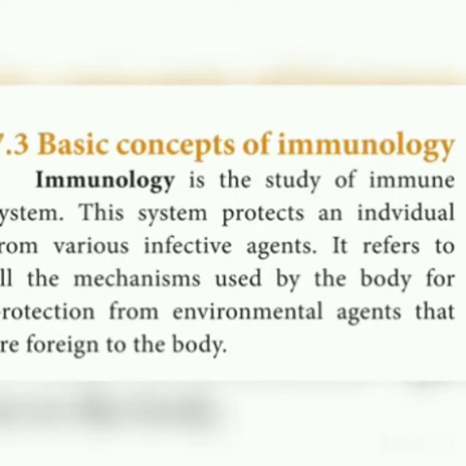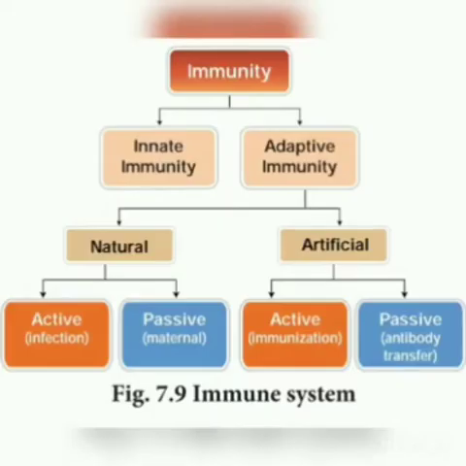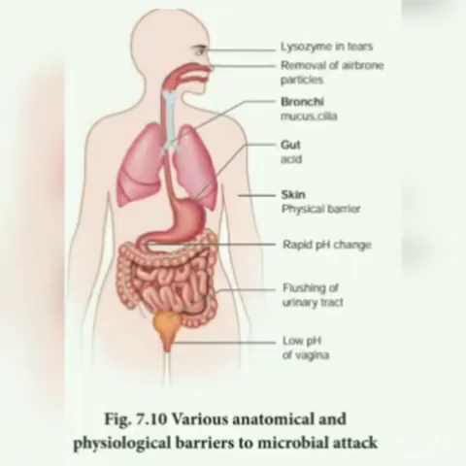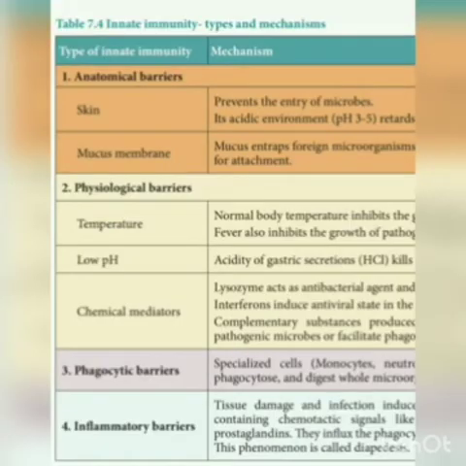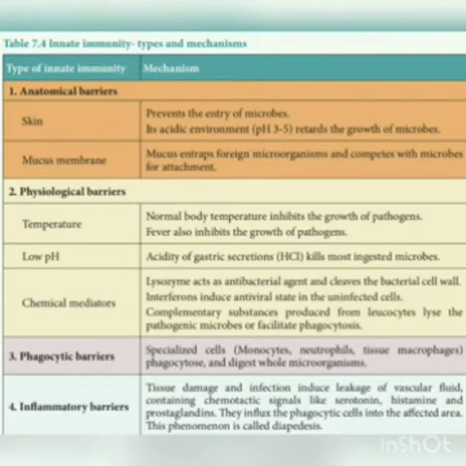And then in immunology, you have to study what are the types of immune system. That means innate immunity and acquired immunity. In that, the very important 5 mark question is the types and mechanism of innate immunity. So there are different barriers. The tabular column question, no, it's a very important question. Public questions, it will definitely come. So types of innate immunity: anatomical barrier, physiological barrier, phagocytic barrier and inflammatory barrier. You have to explain all this. It's a very important 5 mark question.